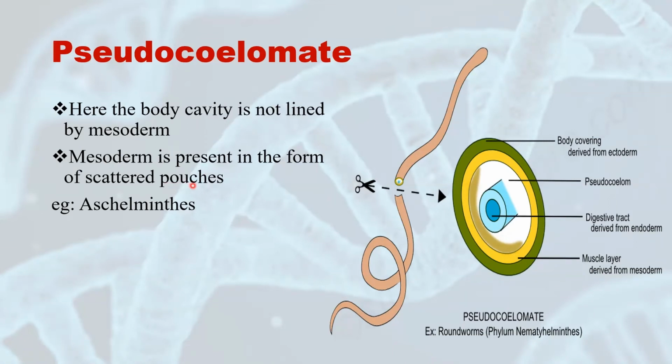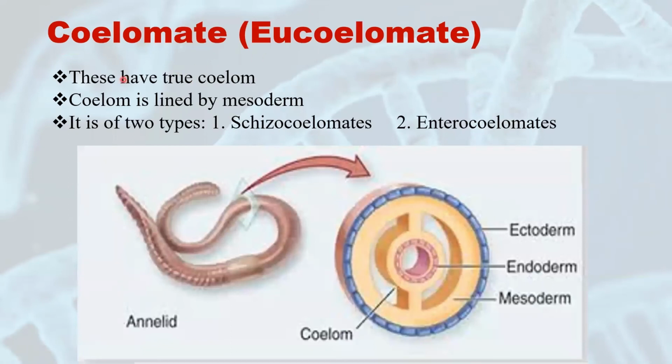That means they have a cavity but not a true cavity. So these are known as pseudocoelomates. Example is Aschelminthes, that means the roundworms. The third one is eucoelomate or coelomate. These have true coelom. Eu means true, pseudo means false. So these have true coelom. True coelom means it will be lined by mesoderm, as we have seen in the diagram earlier.